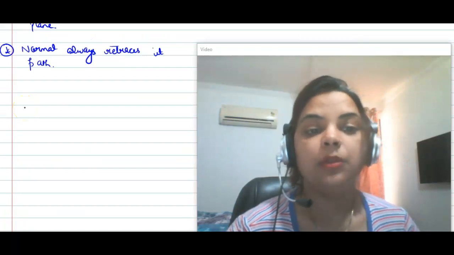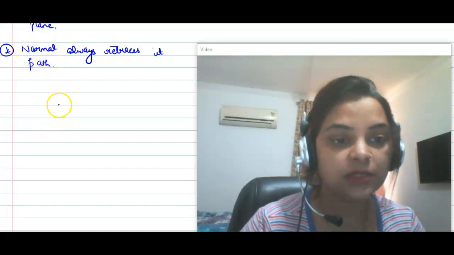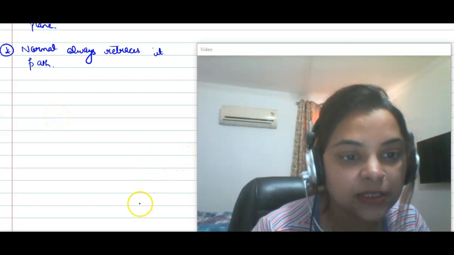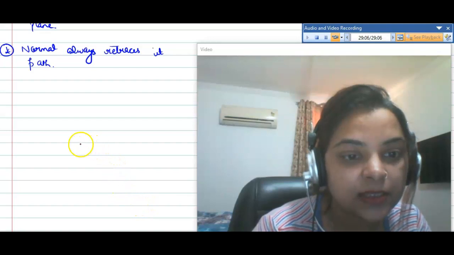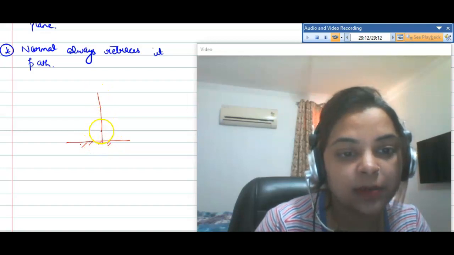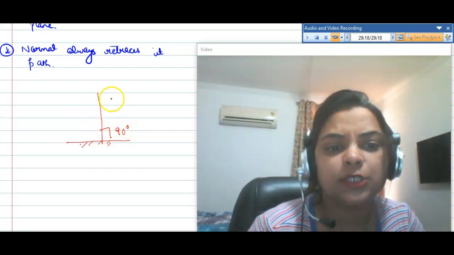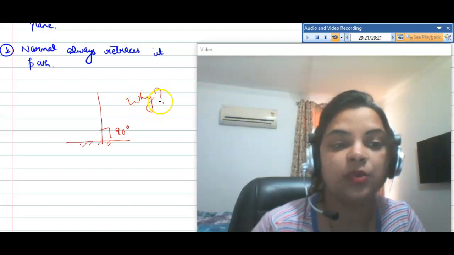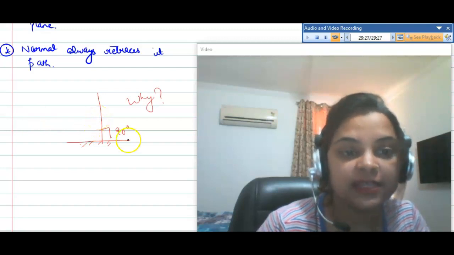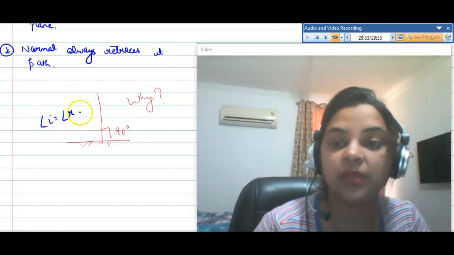Now, why does the normal always retraces its path? This question arises. Just look again at the normal with the plane mirror. This is a plane mirror, right? The normal is just like this, perpendicular. So the question is why the normal always retraces its path. The answer is that the angle of incidence, angle I, and angle R are always equal, we know that, but how much is it?